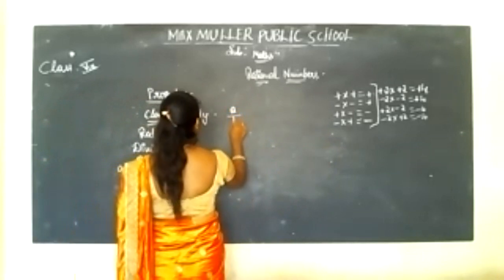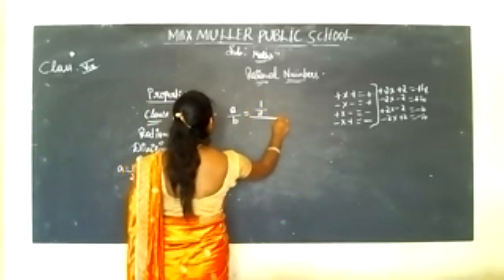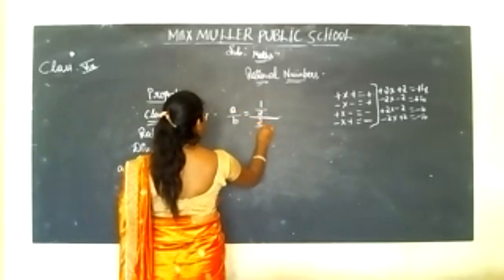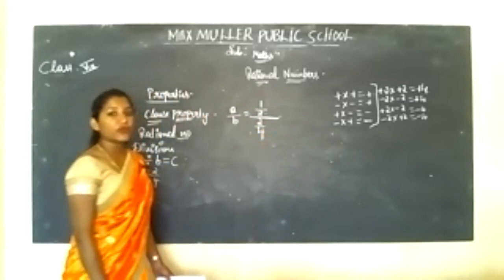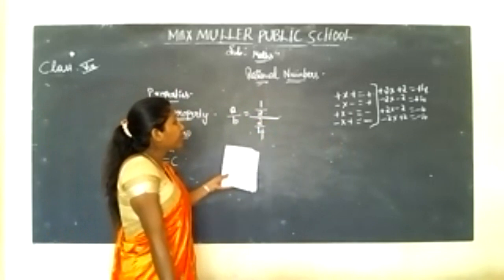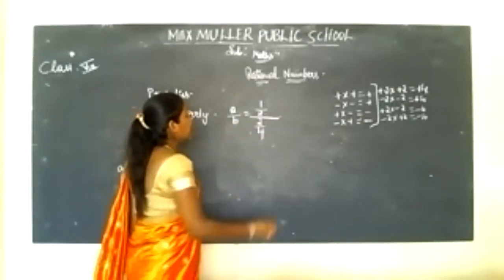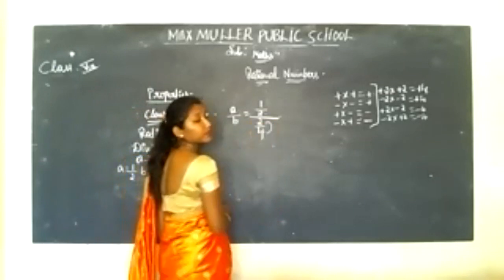A divided by B. If you write in this form, 1 by 2 whole divided by 2 by 4. If you are writing in this case, what you have to do? You have to shift this to here. That is, it becomes